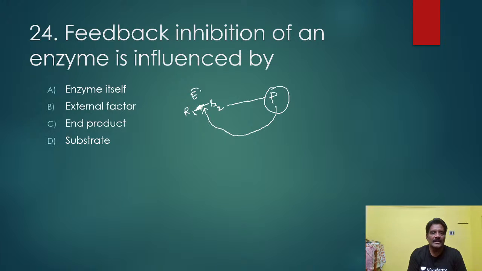This enzyme activity is suppressed by the product. That is what is called feedback inhibition, and it is important to control the amount of product.